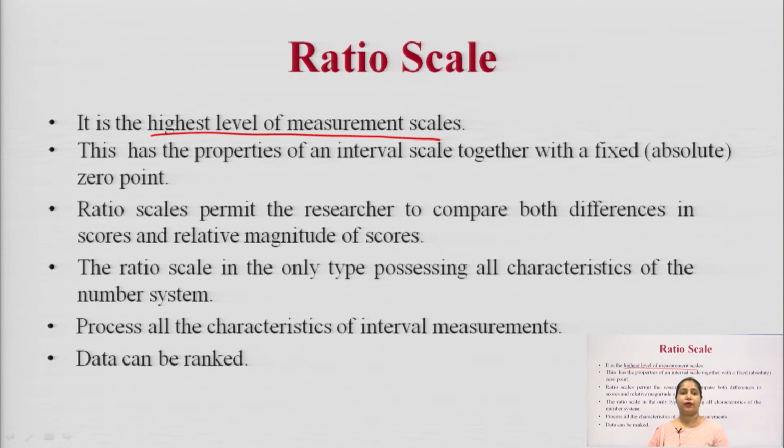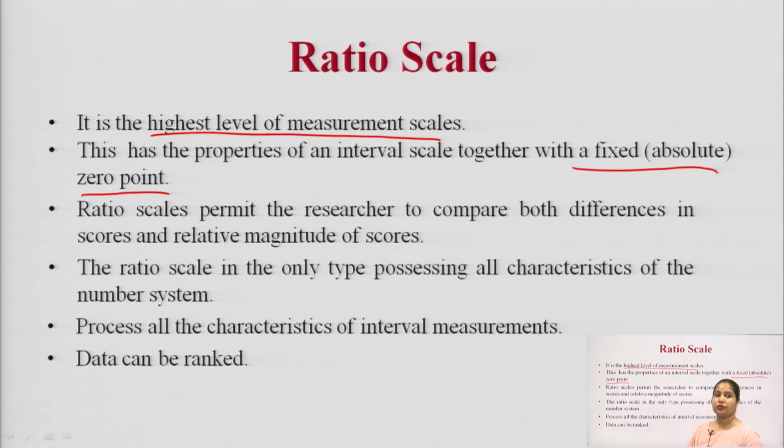This has the property of the interval scale together with a fixed or absolute zero point, and the zero point also has some value or importance in research.